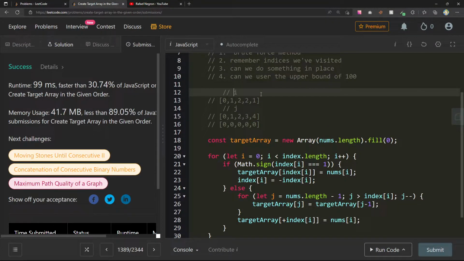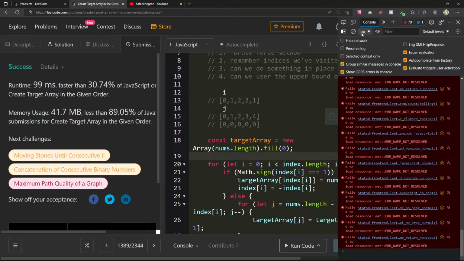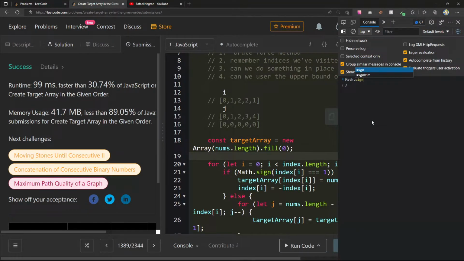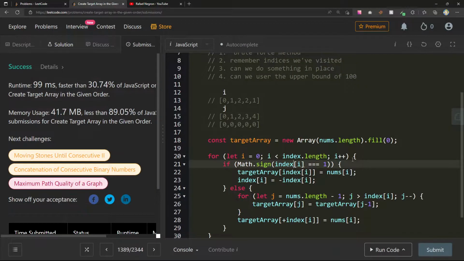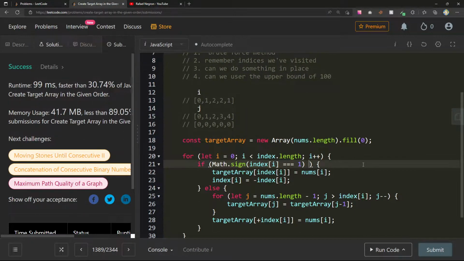So let's go through it ourselves and see. Let's try this again. That's like the best way of doing it, right? So if Math.sign of index I, just to make sure, I'll open up DevTools here, right? Just to make sure I'm not like, what is, oh, interesting. So I just learned something new. If it's 1 or 0, so Math.sign of 0 is 0. Whoa, why did it copy all that?